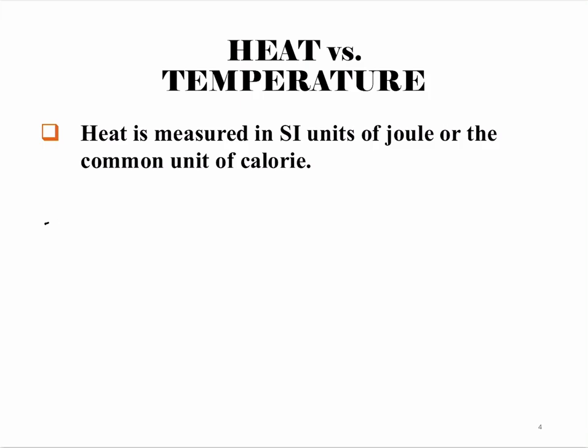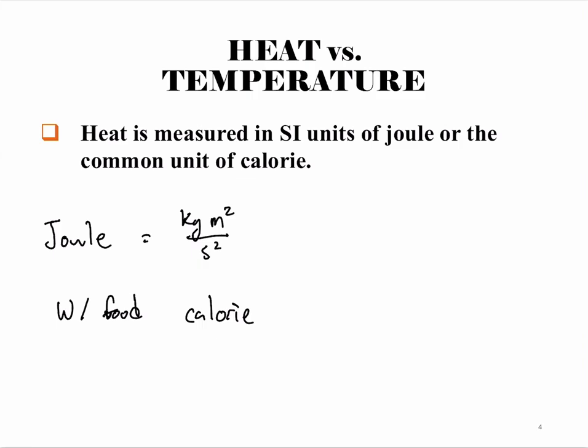So an SI unit of a joule is equal to a kilogram meter squared per second squared. And then we can convert between calories and joules, which is another form of energy. Generally, with food, a calorie and an uppercase Calorie, so this is kind of confusing, are different.